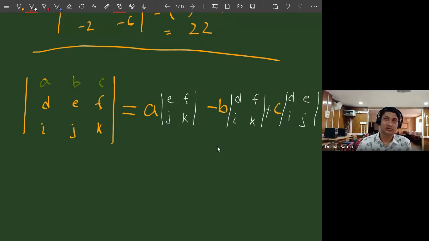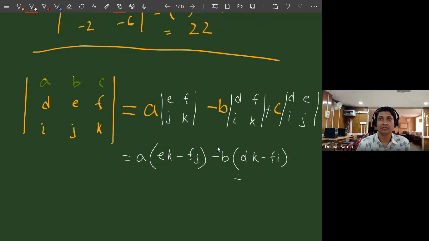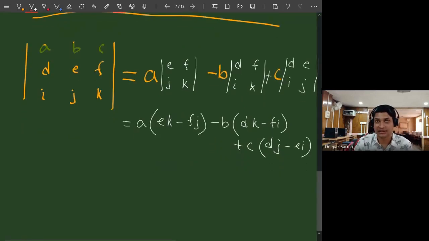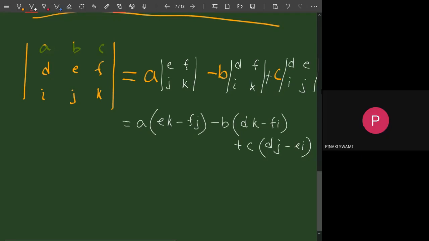Okay. So whatever you get after calculation, or if you want to write it simply, the value of the determinant here is EK minus FJ. Here minus B, you know how to find it, DK minus FI, plus C, DJ minus EI. Now you can calculate with whatever values are given. Is it clear? All of you understood how to find it? Yes, sir.